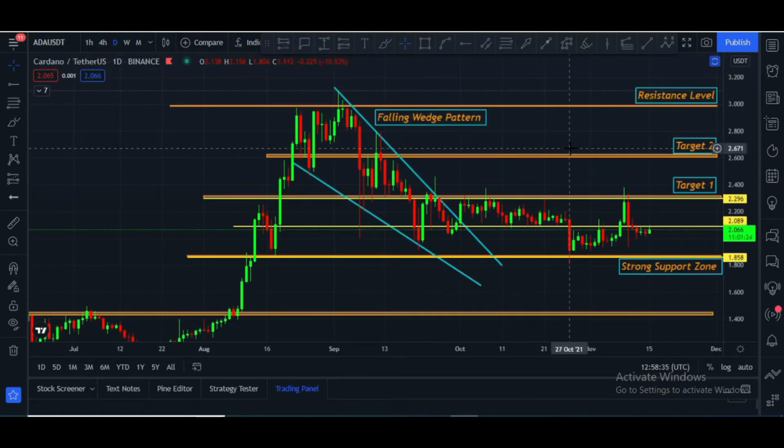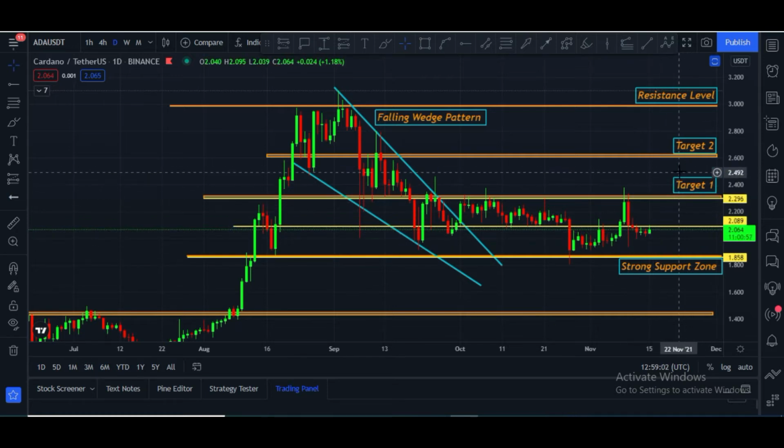This is the ADA USDT pair daily chart, and ADA was in this falling wedge, broke out of it and hit my first target, but unfortunately after hitting this target, it is now again at $2.06. This is the major daily resistance at $2.07 to $2.10. Once it breaks this, our first target is $2.29.